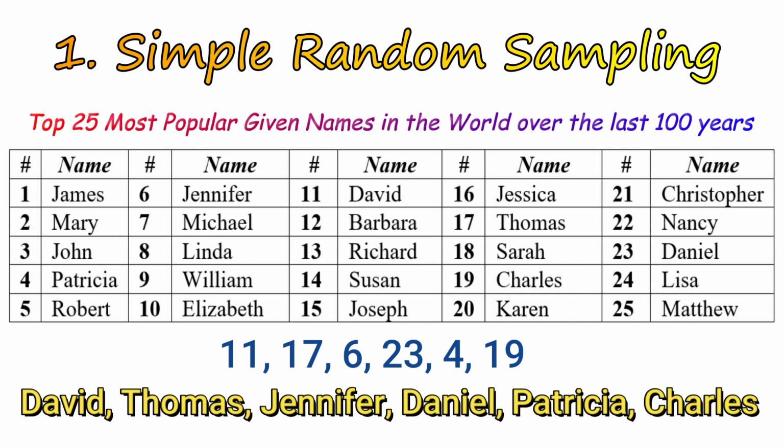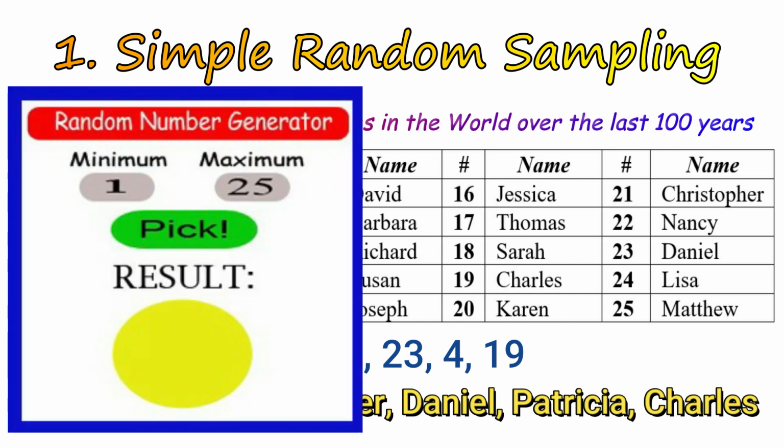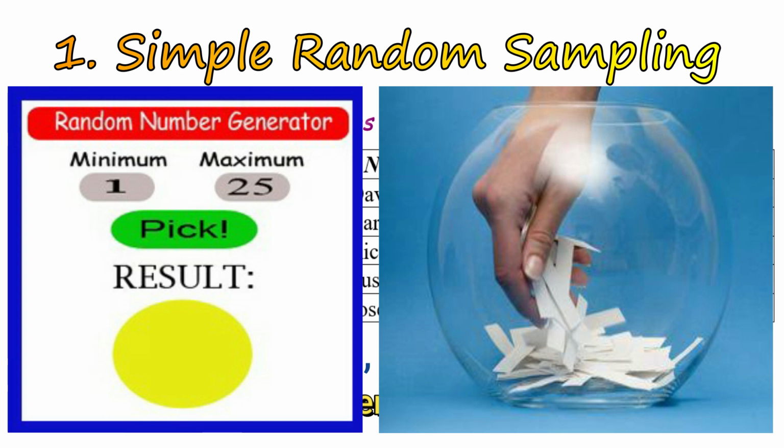As the name speaks for itself, simple random sampling is the most basic type of random sampling, wherein members of the population are treated individually, and samples are randomly selected, mostly through random number generators or with the use of fishbowls.